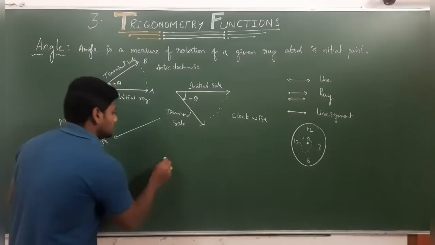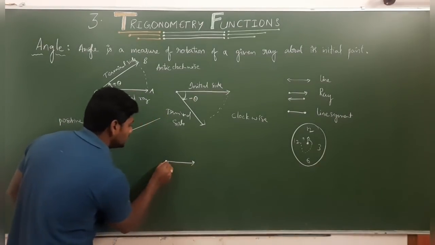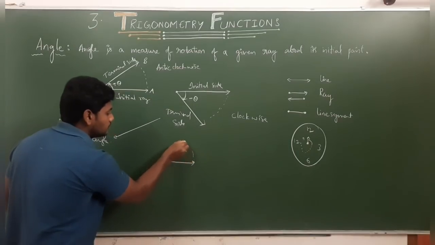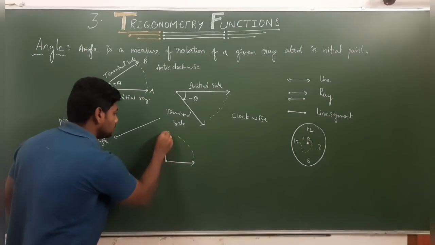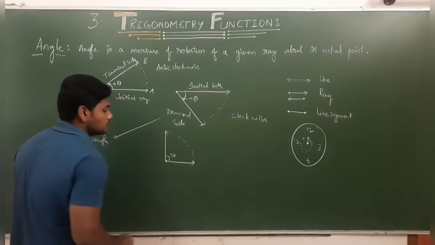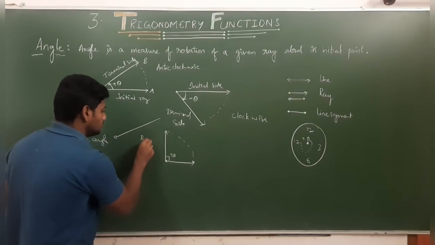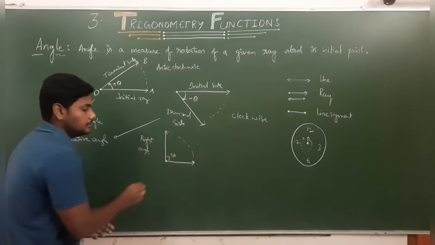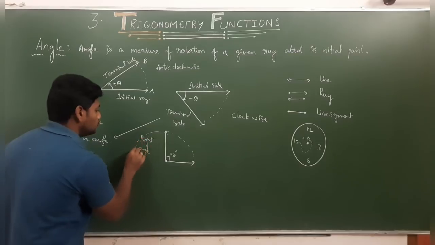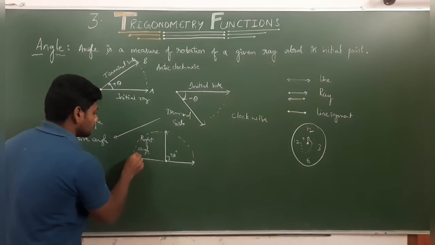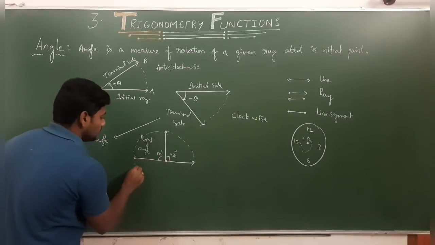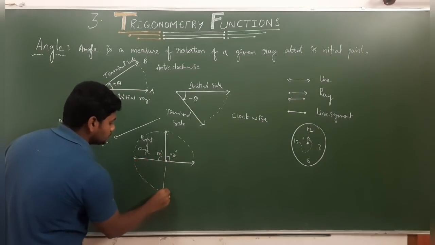Right? For example, if that initial ray moves from here to here and stops, it makes 90 degrees. So this we will consider as a right angle, which means 90 degrees. Again, if it moves like this, it will make 180 degrees. Again it rotates up to here.